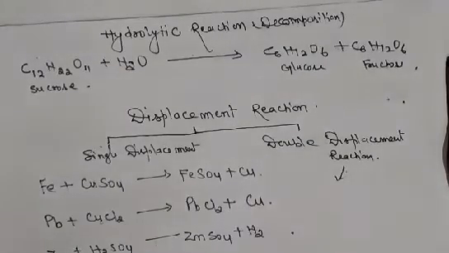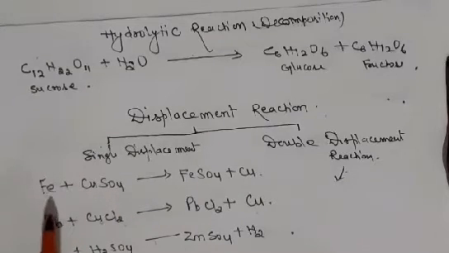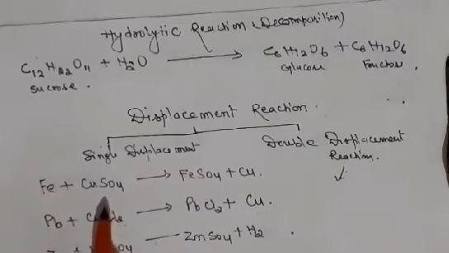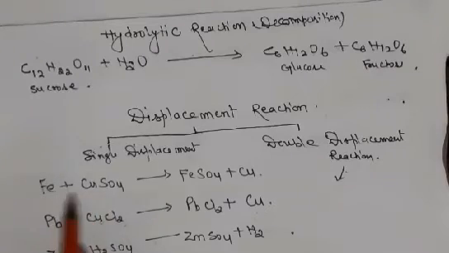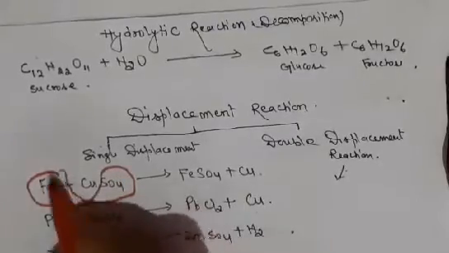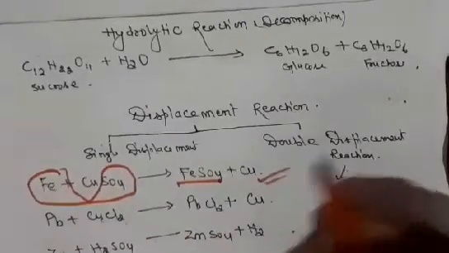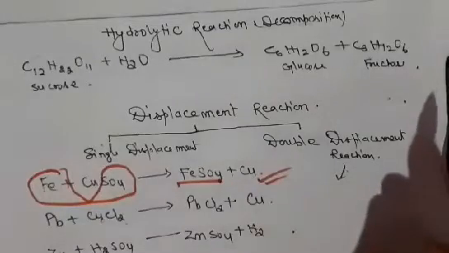For example, when we react iron with copper sulfate, as you know, iron is more reactive than copper. So from the copper sulfate, iron will displace the copper and ferrous sulfate will be produced, and copper will get separated out.